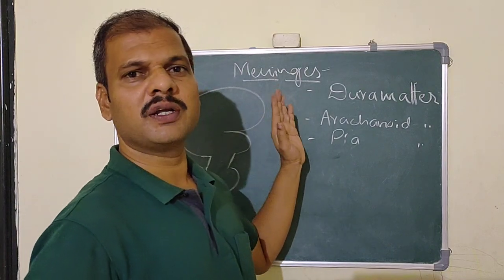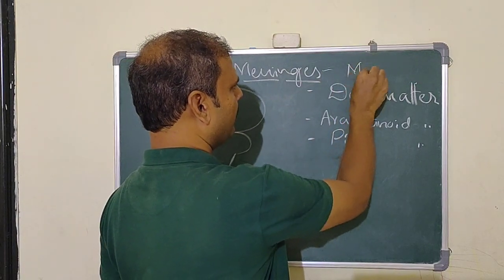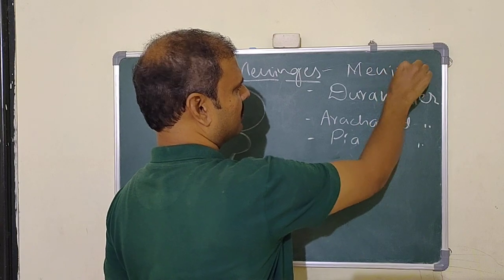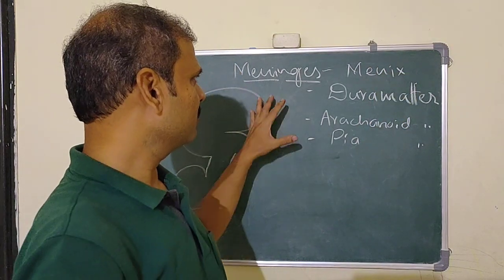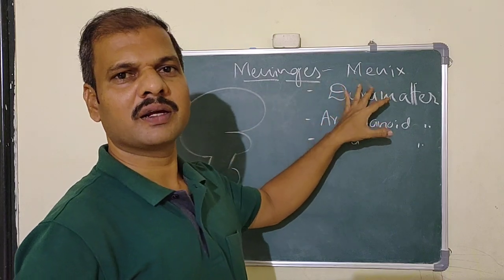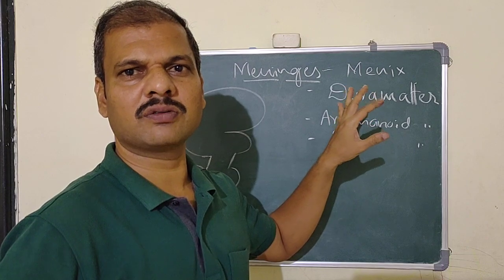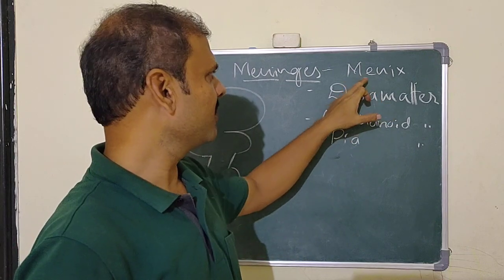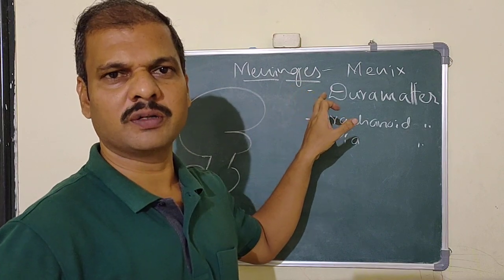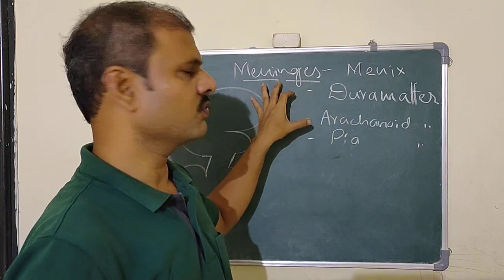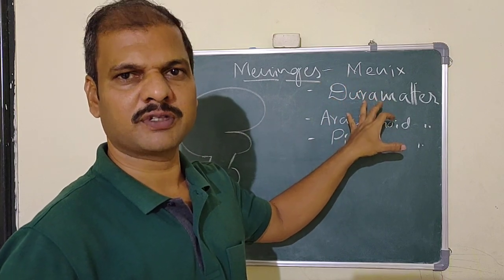Meninges is actually a plural word. The singular word is meninx. But here there is not one layer, there are three layers which cover the central nervous system. That's why this can be taken as meninges, a plural word. Okay, so why is it meninges? Because there are different types of layers.